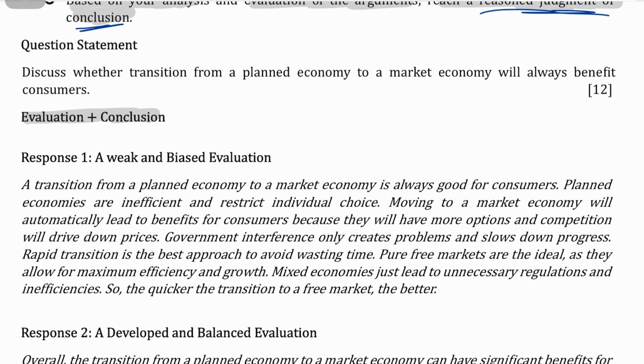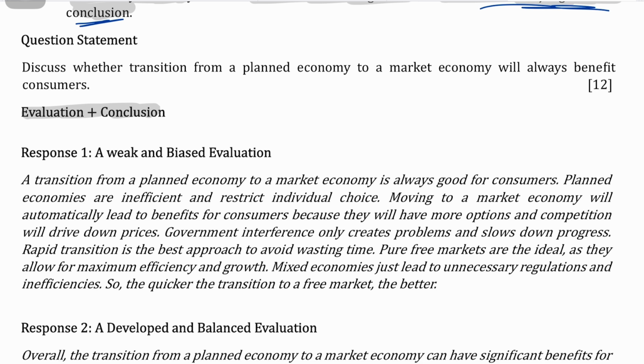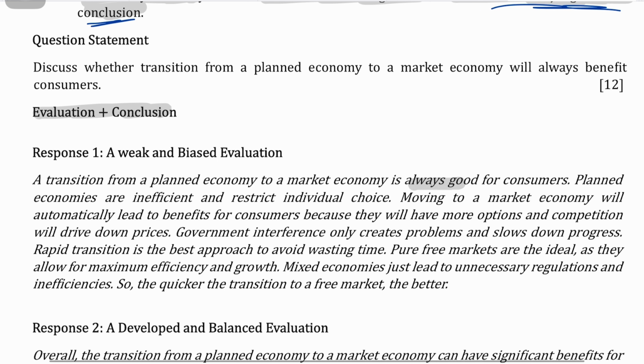Now, if you look at response 1, it states that a transition from a planned economy to a market economy is always good for consumers. Problem number 1, it says always good, with no reasoning. Now you'll see, planned economies are inefficient and restrict individual choice. How can you say that? The wording is wrong. That doesn't mean that planned economies do not have inefficiency. They do have, but the way it is presented, now I'll tell you.